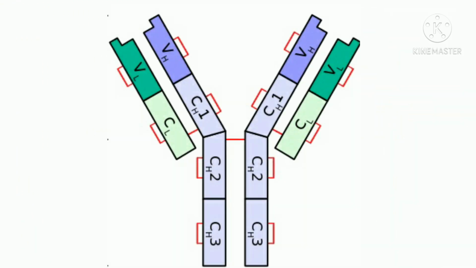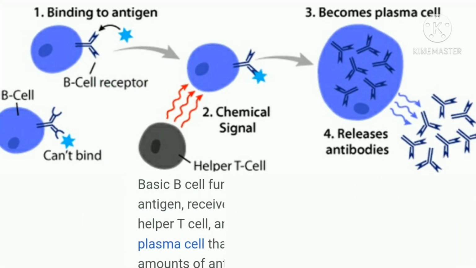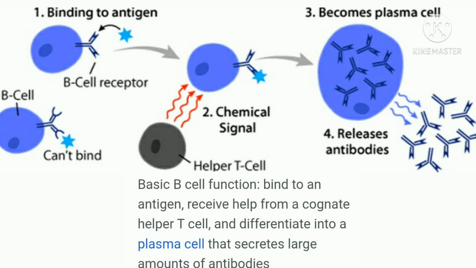Antibodies are found in two forms, as either membrane-bound constituents of B cells or as soluble molecules secreted by plasma cells. Membrane-bound antibodies confer antigenic specificity on B cells. That is, when a specific antigen is present in the body, membrane-bound antibody allows a B cell to detect it and triggers B cell activation.